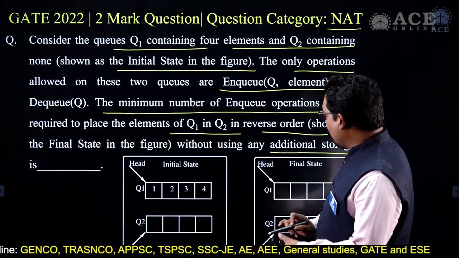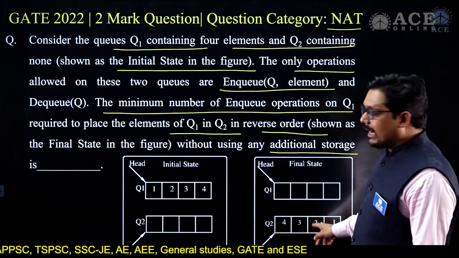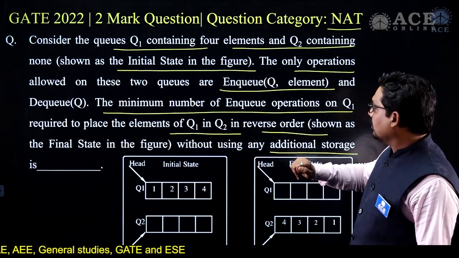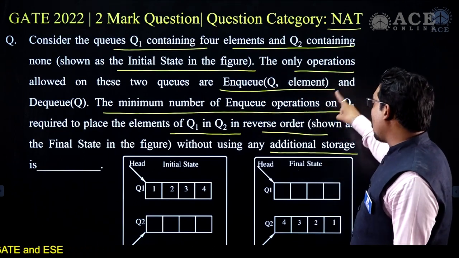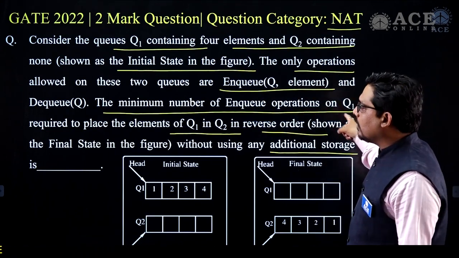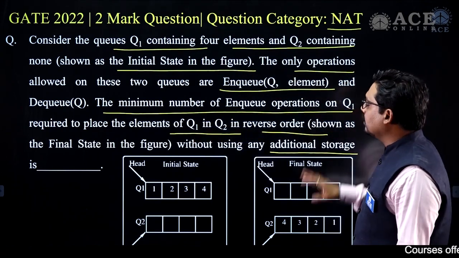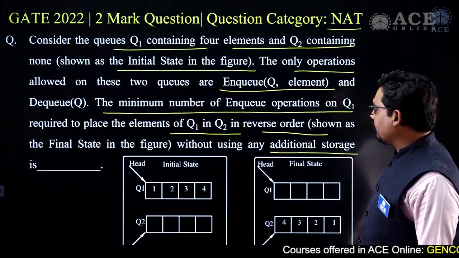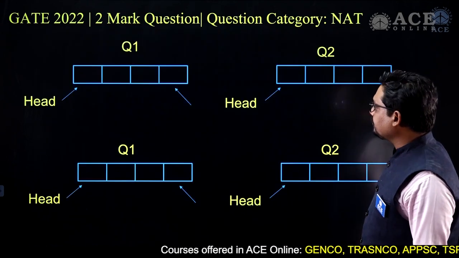So we want to reverse this queue and put it into the second queue, and for that, how many NQ operations? What is the question? The minimum number of NQ operations on Q1 required to place the elements of Q1 in Q2 in reverse order. 1, 2, 3, 4 is the initial state, and the final state is 4, 3, 2, 1.